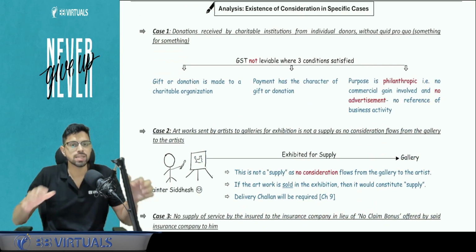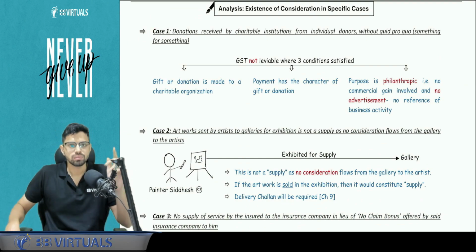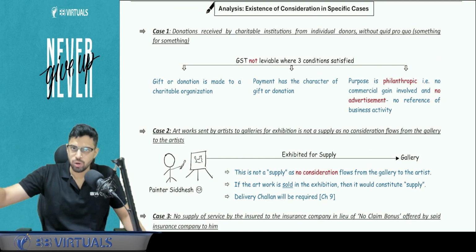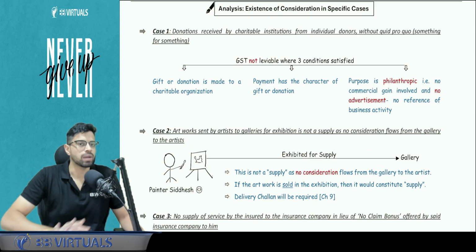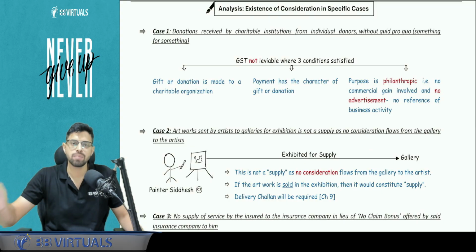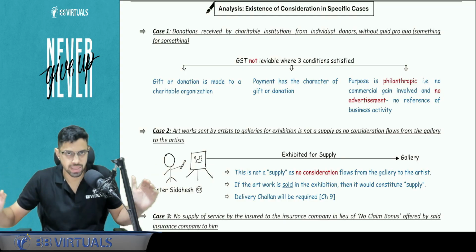Now pay attention, certain specific cases clarified by the Institute's material. Case number 1: donation given to a charitable organization. Is it a consideration? If you say yes, then that will be a part of supply. If not, then it is not a supply, because consideration is one of the parameters. So here it will not be considered as consideration.